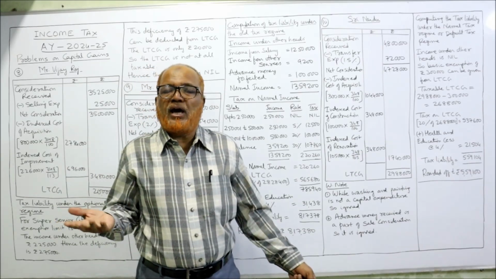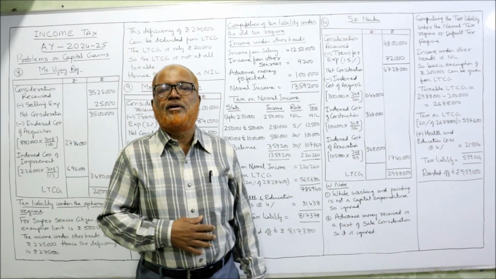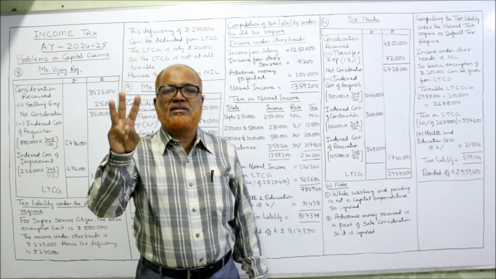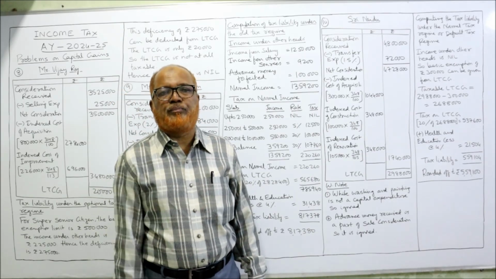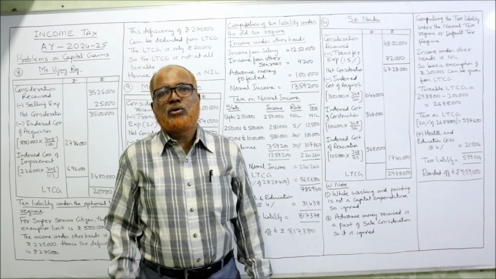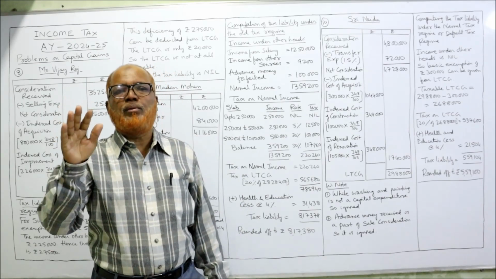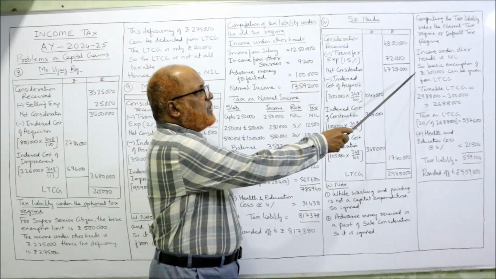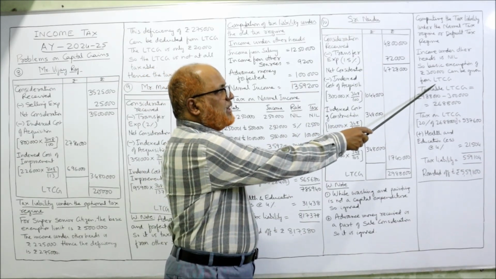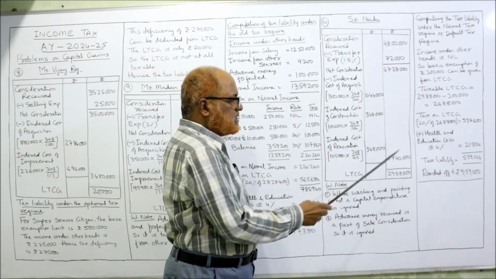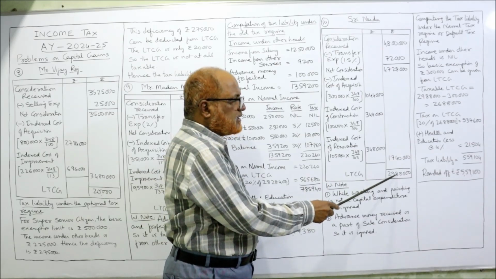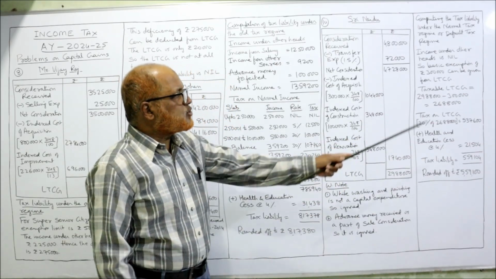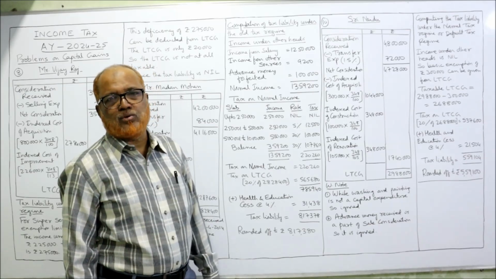But here he doesn't have any income from other heads. So basic exemption is 3 lakh for new scheme, default scheme. So that minimum exemption 3 lakh will be deducted from LTCG, right? So basic exemption of 3 lakh can be given from LTCG. Taxable LTCG will be 29 lakh 88,000 minus 3 lakh. It comes to 26 lakh 88,000.